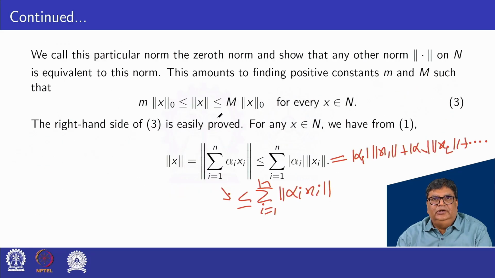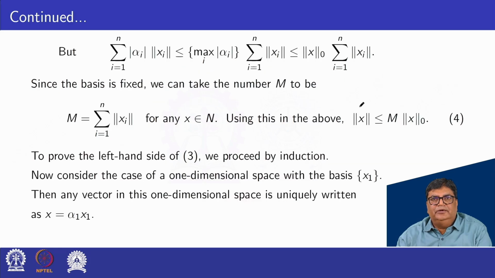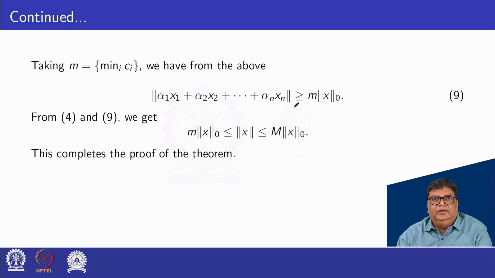So the left hand side of equation 3 is also proved, and here in equation 4 norm x is less or equal to M norm x0, and from equation 9 norm x is greater or equal to m norm x0, that is m norm x0 less or equal to norm x, which from equation 4 is less or equal to M norm x0. This completes the proof of the theorem.